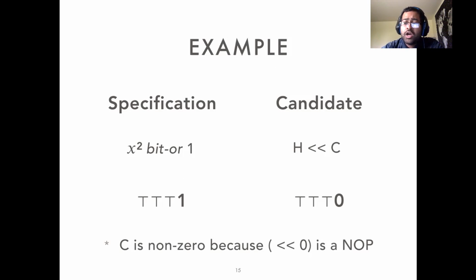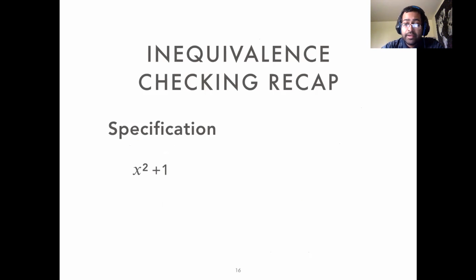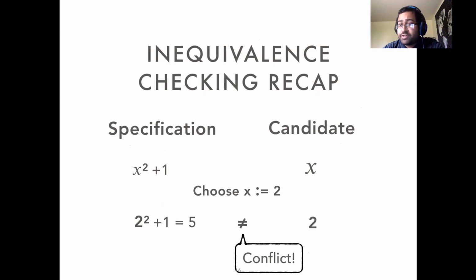However, this method of analyzing both the specification and the candidate is not very precise and does not always work. To find a solution for this, let's revisit the equivalence checking problem for concrete candidates again. So we have a specification and a concrete candidate, which is x squared plus 1 and x. We choose an input and show that the results are different. Now this step of choosing an input can also work with abstract interpretation. And then the abstract results are indeed much more precise when it can assume an input value.